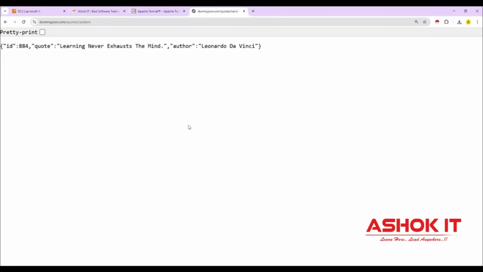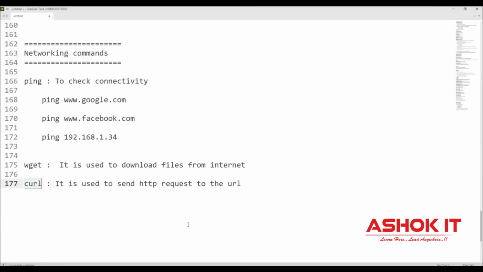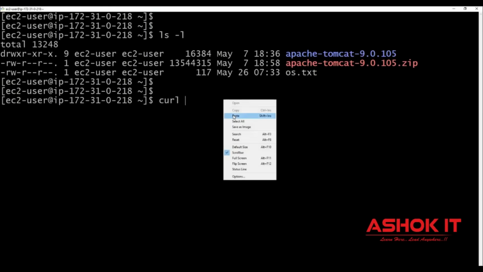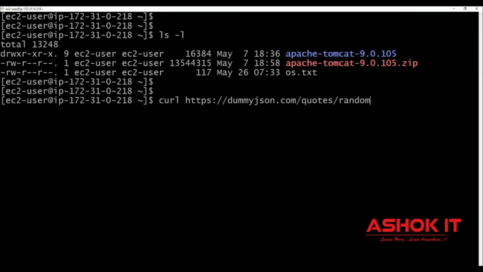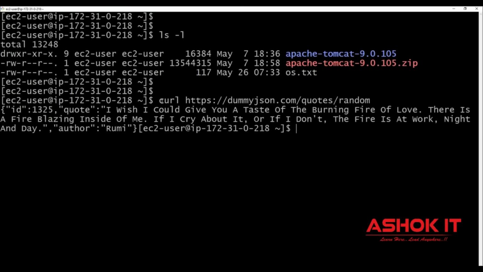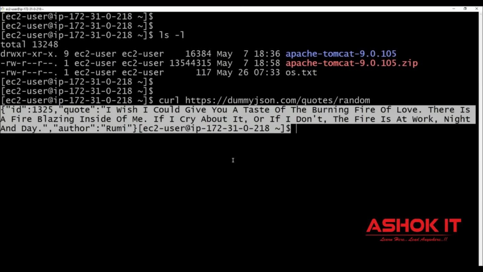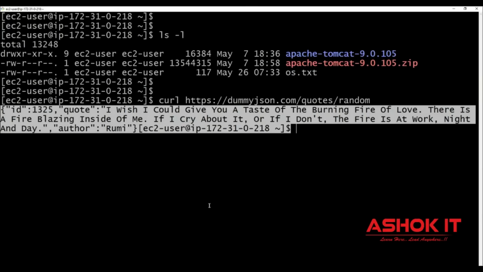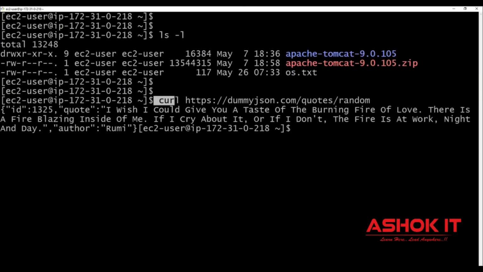How to do this operation in the Linux machine? There is a command called curl. So curl, space, the URL you want to send the request to. Give that URL, and when I send the request by using this curl command, I'm able to get the response here. To send an HTTP request in Windows we have the browser. If you want to send an HTTP request in the Linux machine, then we use this curl command.